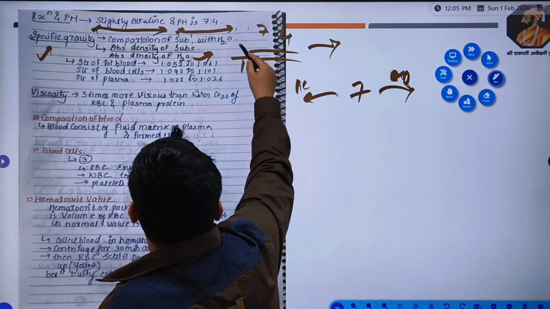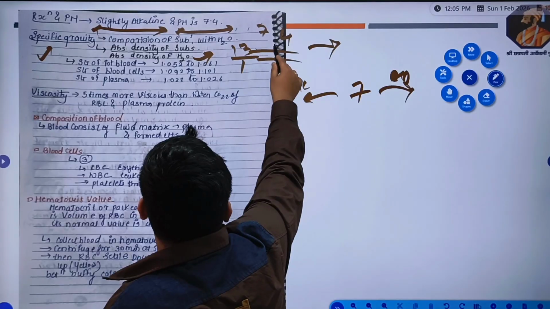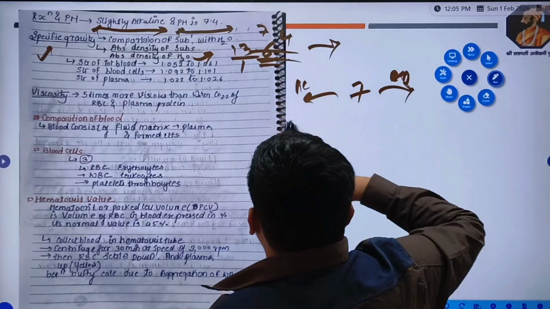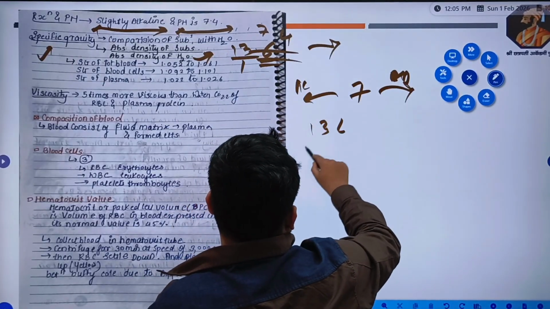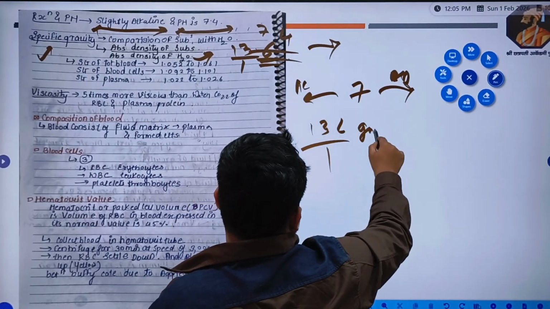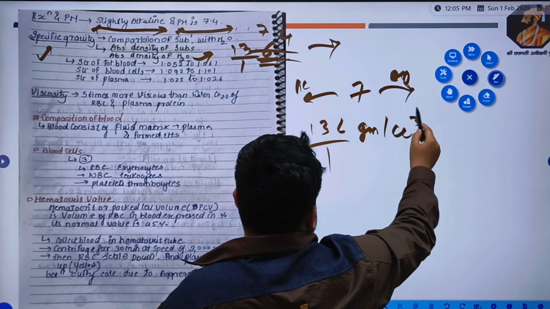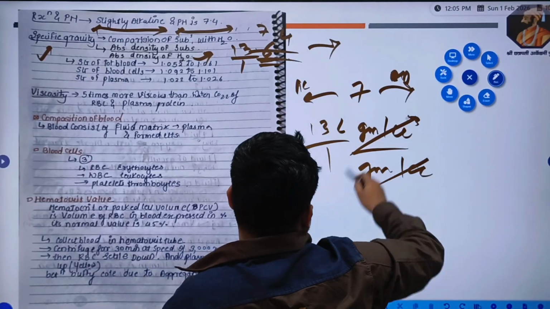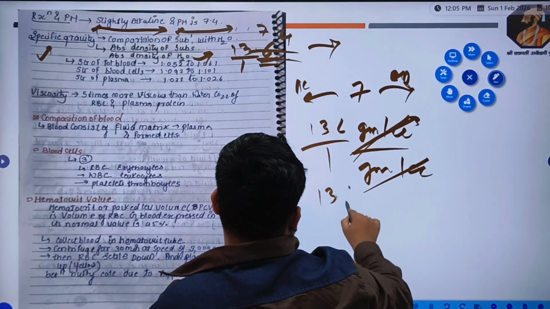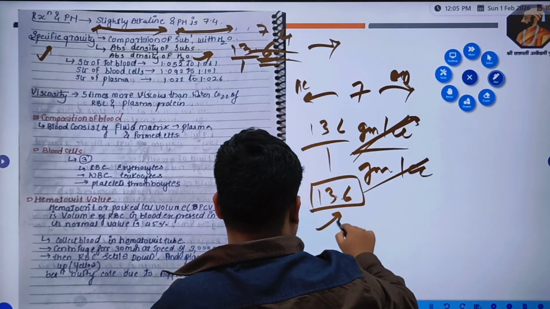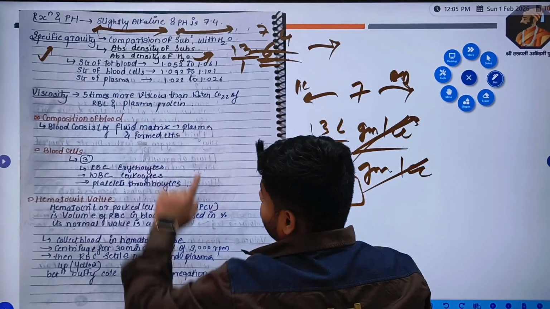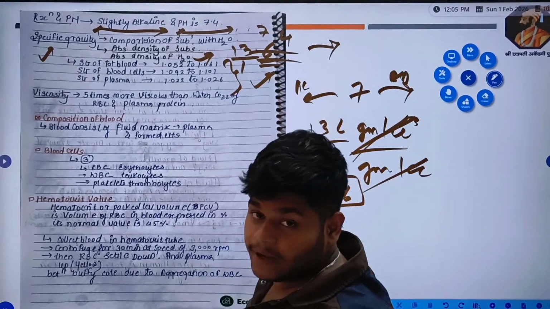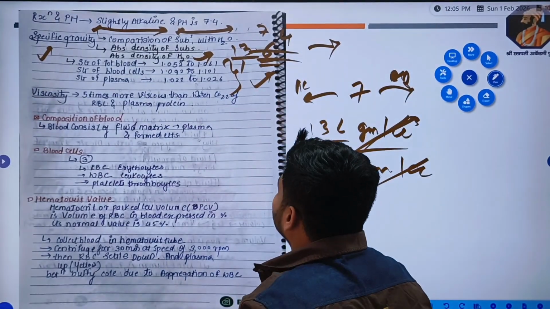So if we take the example of mercury, 13.6 is its density, so 13.6 divided by 1 gram per cubic centimeter, so both units will cancel. Here also gram per cc will cancel, and the answer is 13.6. So the answer will be the same as the absolute density of the substance. So this is all data form, you have to remember it for becoming a good physician, right?